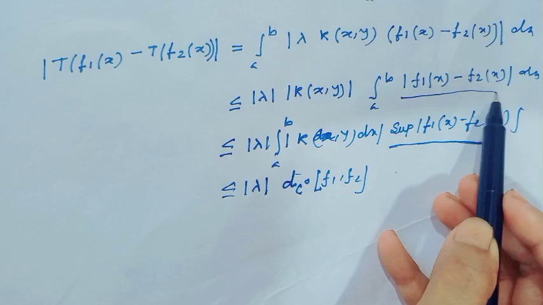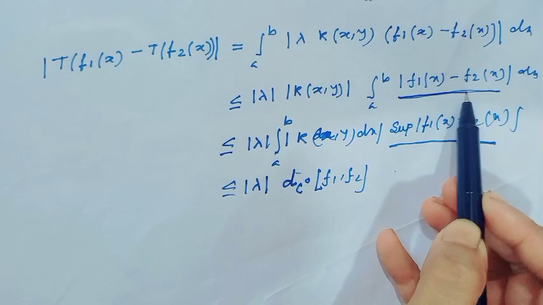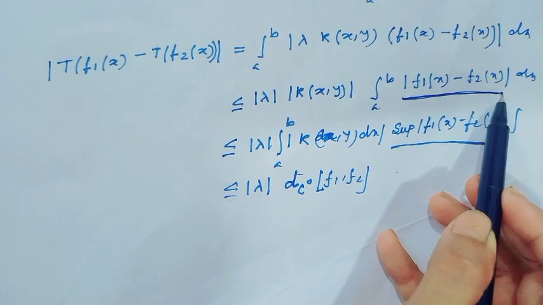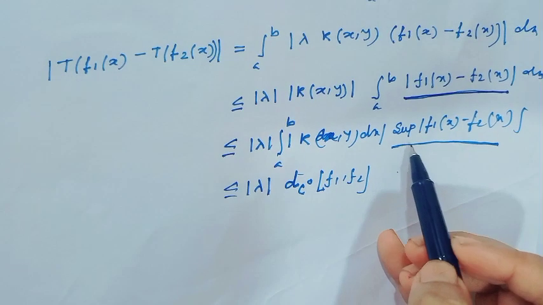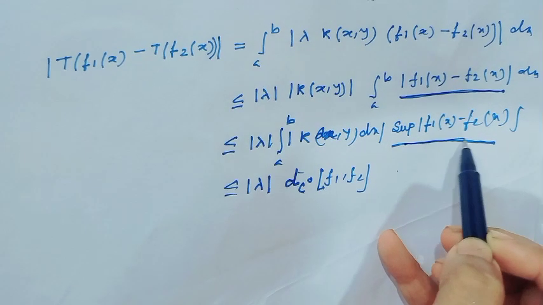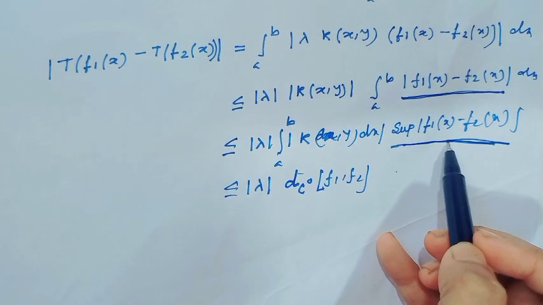And this absolute value of f1(x) minus f2(x) is always less than the supremum of f1(x) minus f2(x).